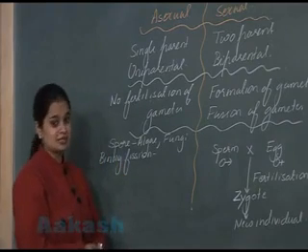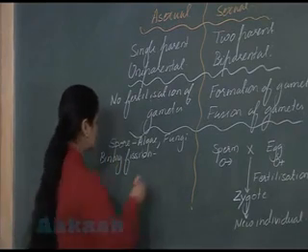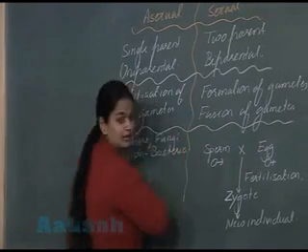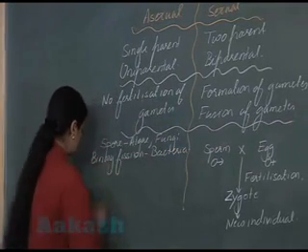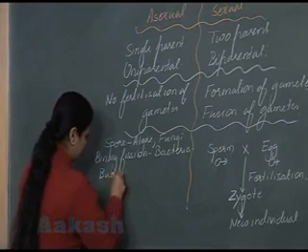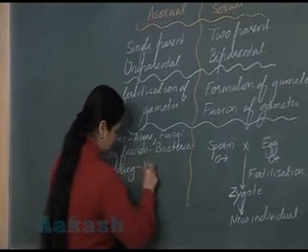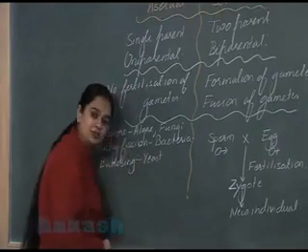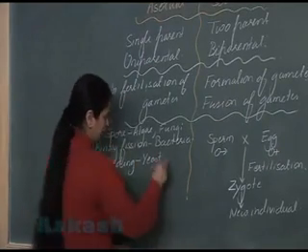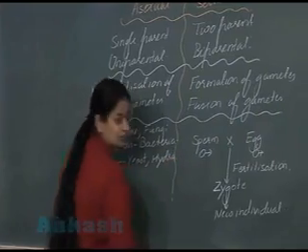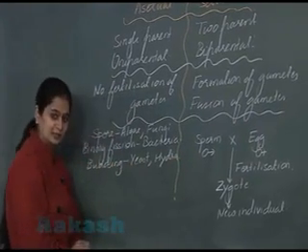So can you cite certain example? Yes, binary fission seen in bacteria. Next one is budding. Budding is present in yeast. Yeast is a unicellular fungi. Along with that, it is seen in Hydra. You have studied it in Hydra.